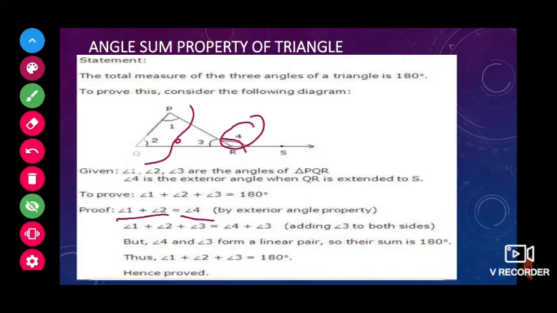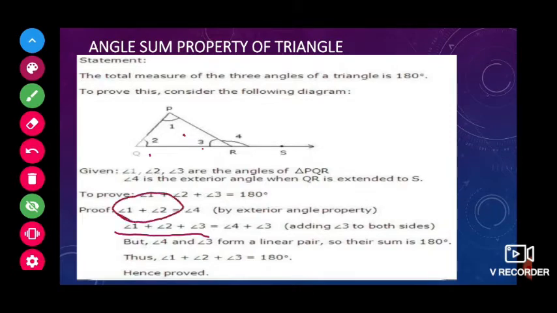Now children, here if we take the sum of interior angles, that is angle 1 plus angle 2 plus angle 3 is equal to, in the place of angle 1 and 2 we can write angle 4, isn't it? So angle 4 plus angle 3. Here, what is angle 4 plus 3? You know this? It's a straight angle, isn't it?